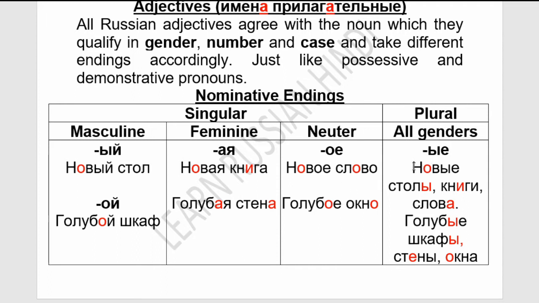And for all genders, if it is plural, we'll use -ые. So новые столы, книги, слова, голубые шкафы, стены, окна. So masculine, feminine, neuter: for all plurals, we'll use -ые. These are the nominative case endings. In the nominative case, we'll put these endings. For other cases, we will see later.